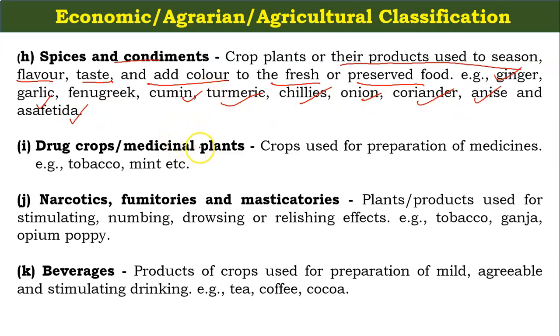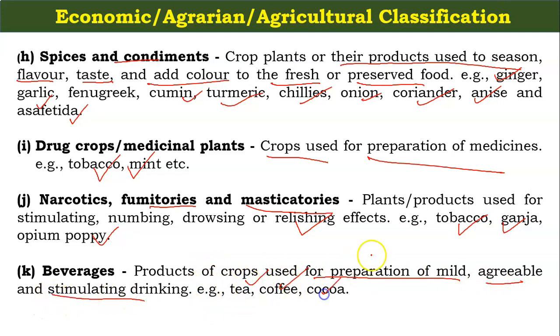Drug crops or medicinal plants also come under the economic and agriculture classification. Crops used for preparation of medicines, for example tobacco and mint. Under the narcotics, fumitories and masticatories, plant products used for stimulating, numbing, drowsing or refreshing effect like tobacco, ganja, opium and poppy. Under the beverages, crops used for the preparation of mild, agreeable, stimulating drinks like tea, coffee and cocoa.